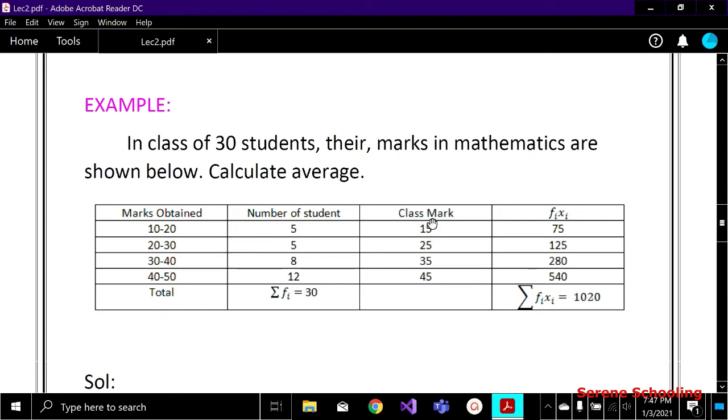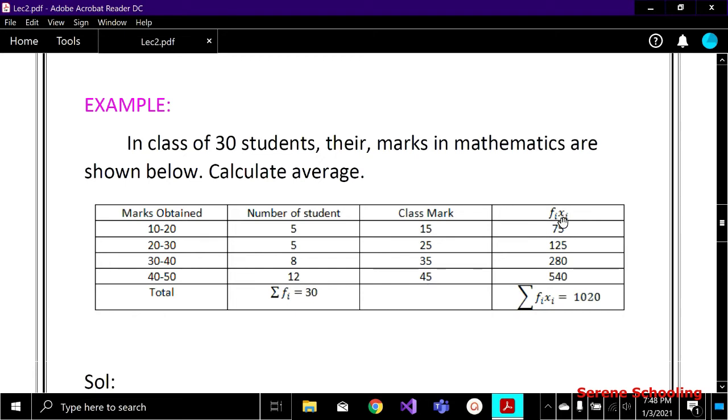You can also write midpoint here, and in brackets you can write x. So in the case of class limits, in all our upcoming formulas we will use midpoints, that is x, okay? So after taking the midpoint we get these midpoints, that is x.